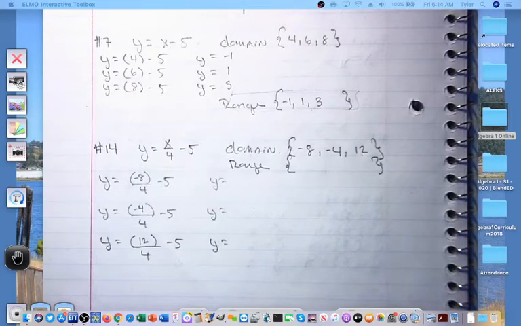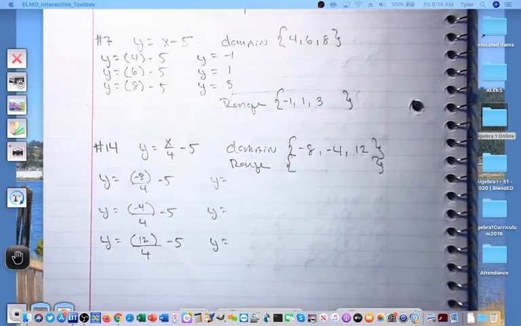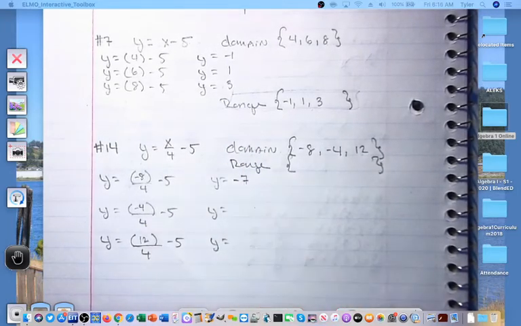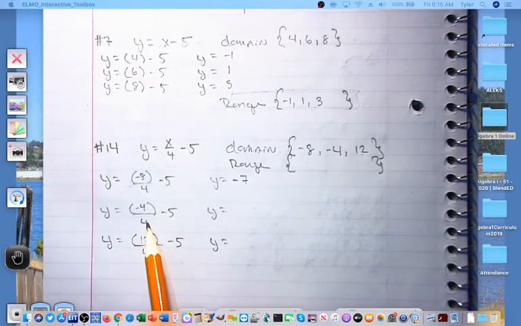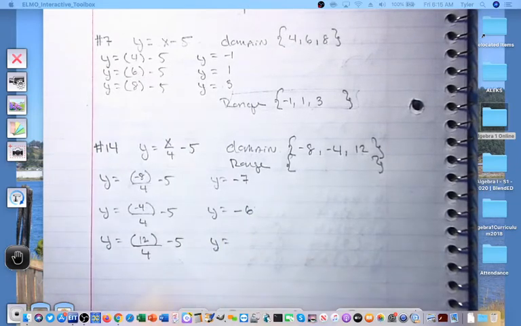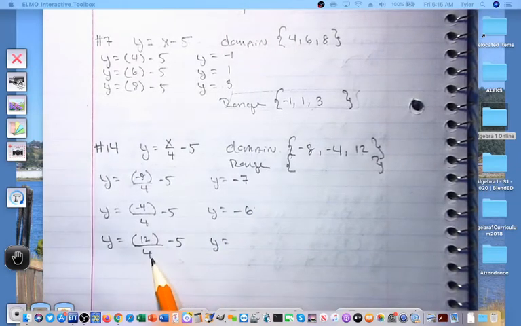So -8 divided by 4 is going to give me a -2. -2 minus 5 is going to be a -7. -4 divided by +4 is going to be a -1, and -1 minus 5 is -6. Finally, 12 divided by 4 is going to give me 3, and 3 minus 5 is going to give me a -2.